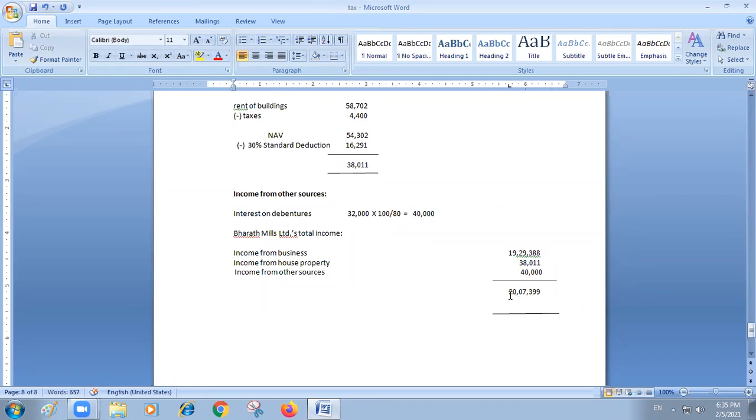Is it correct? Please check again. 20 lakhs 7,399. Okay, so this is the total income.